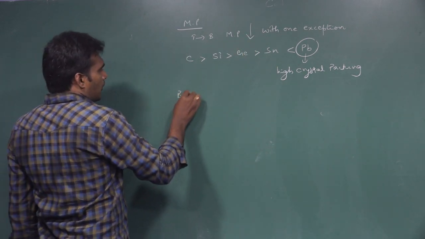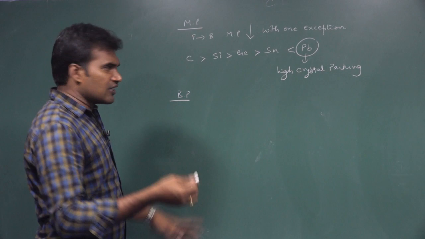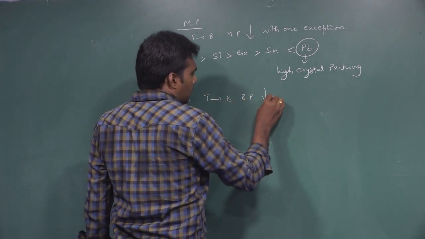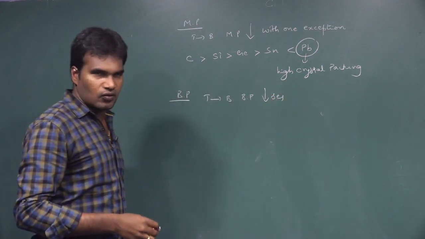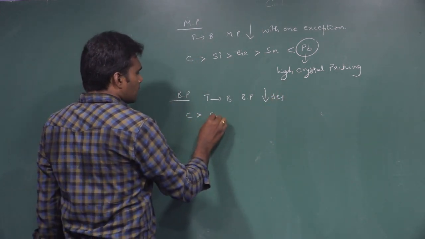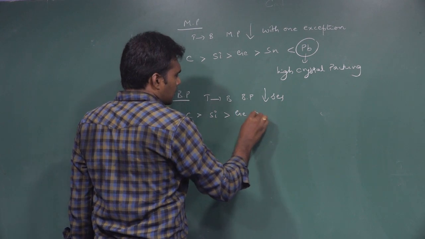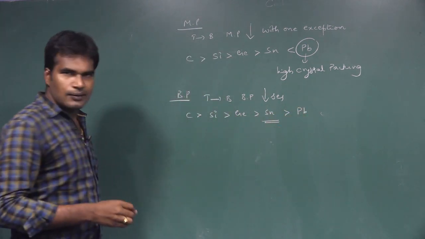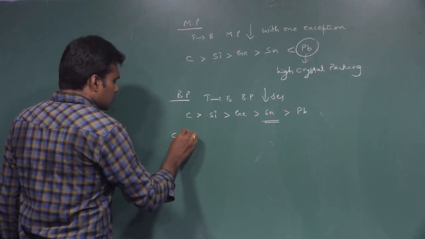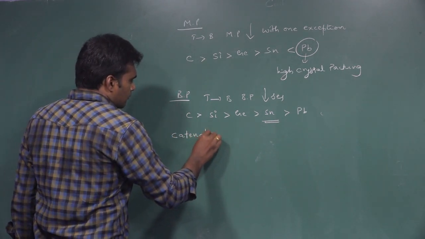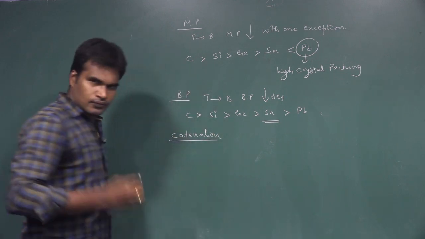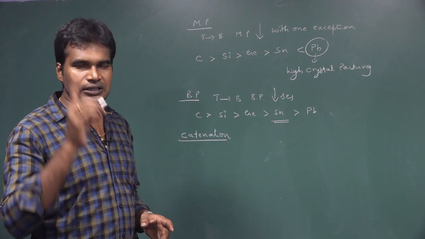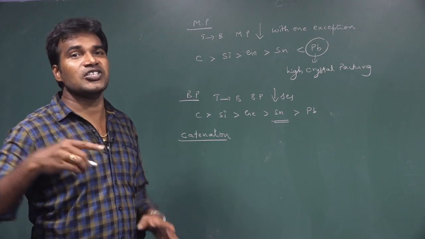Coming to the boiling point, there were no exceptional cases. From top to bottom, the order of boiling point decreases in general: carbon, silicon, germanium, tin and lead. So this is the order of boiling point. Next physical property is catenation. So what is catenation? One of the special features of carbon is that carbon has large catenation ability.